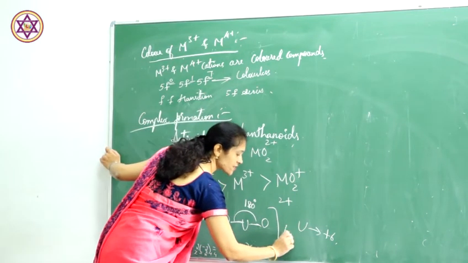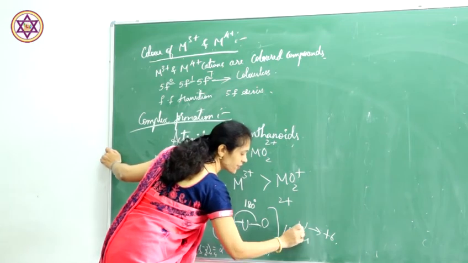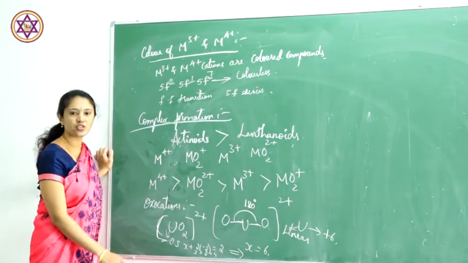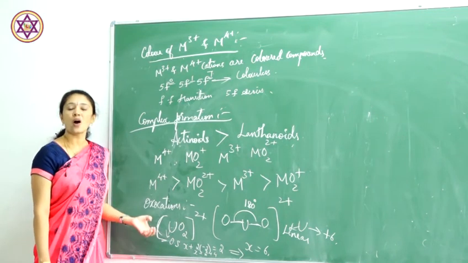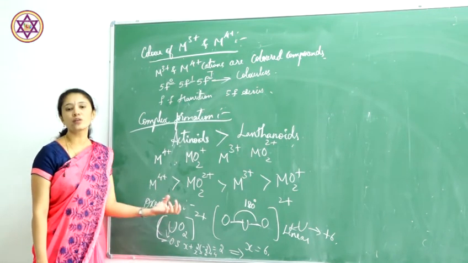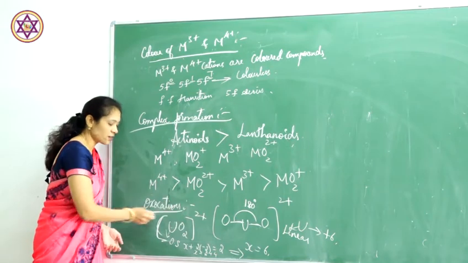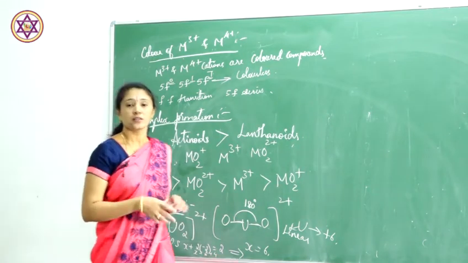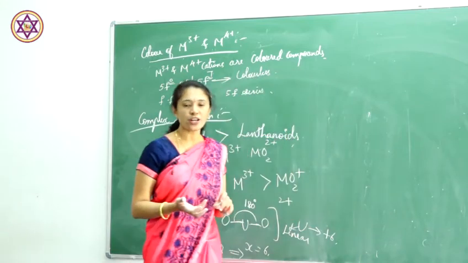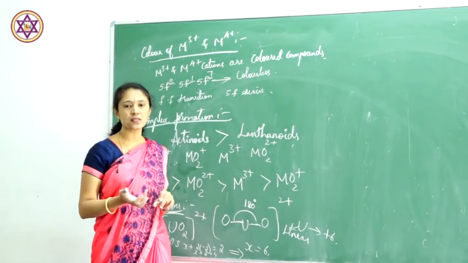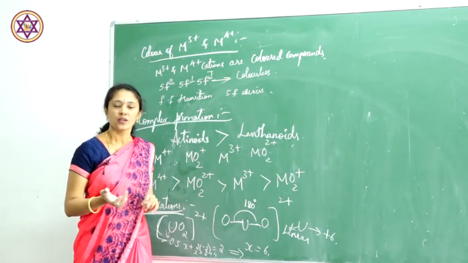The structure is linear in shape. These actinoids form complex compounds with oxocations also. They form complexes with oxocations as well as pi bonded ligands, that is NO, CO, etc.